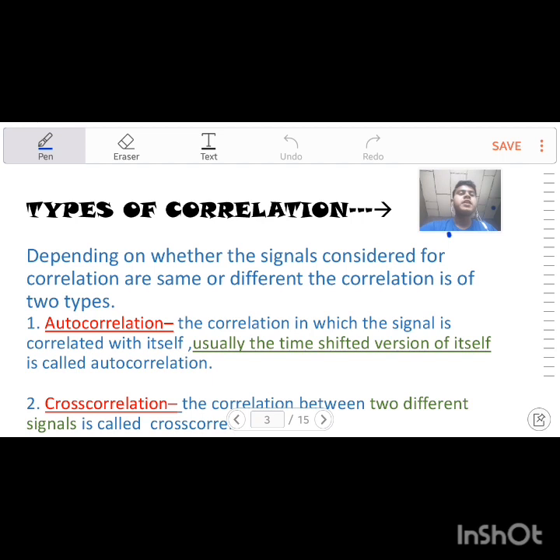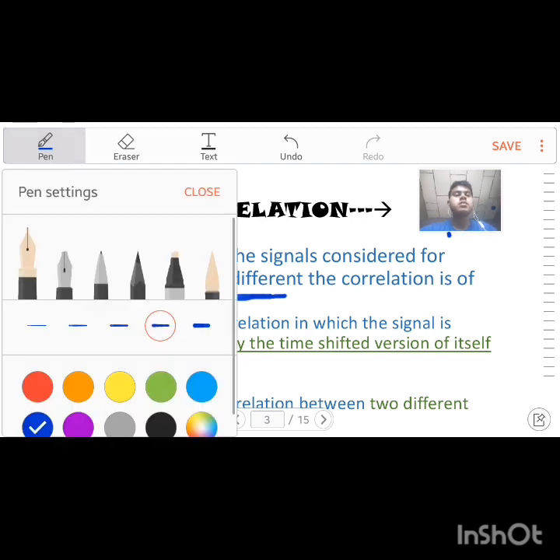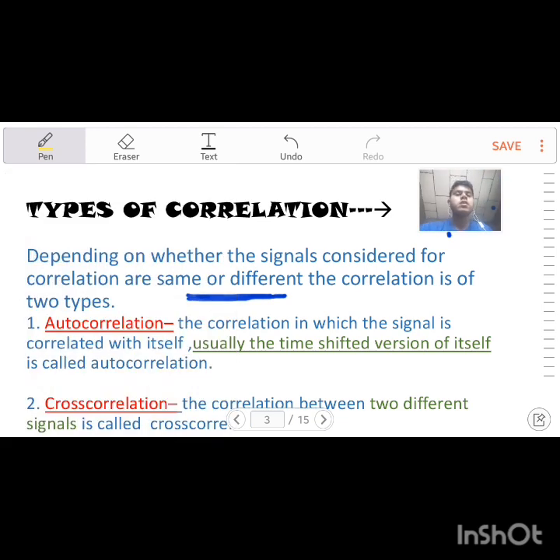The types of correlation depend on whether the signals considered for correlation are the same or different. The correlation is divided into two parts: autocorrelation and cross correlation.